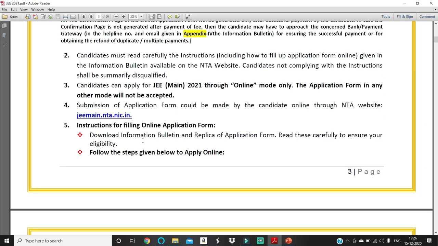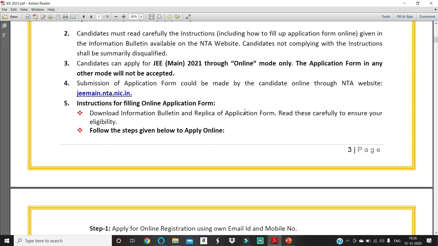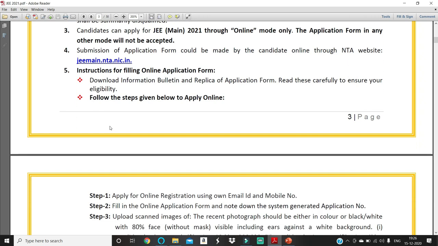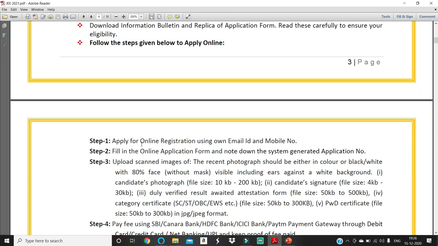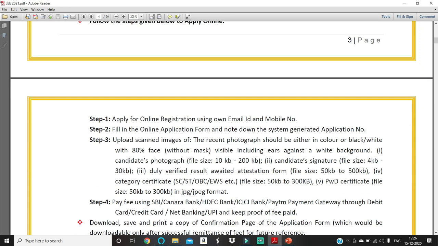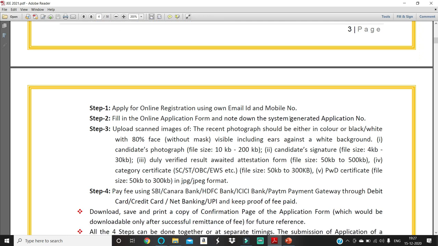Instructions for filling the application form: download the information bulletin. Means this is the information bulletin, with a replica of the application form. Read this carefully to ensure eligibility. Follow the steps. Step 1, apply for online registration using an email ID and mobile number, which should be a valid email ID and mobile number. Fill in the application form and note down the system generated application number. After filling the application, you will be given one application number. Note that down on a piece of paper.